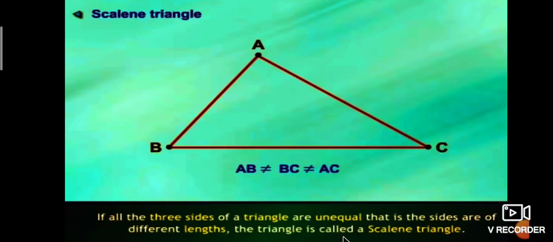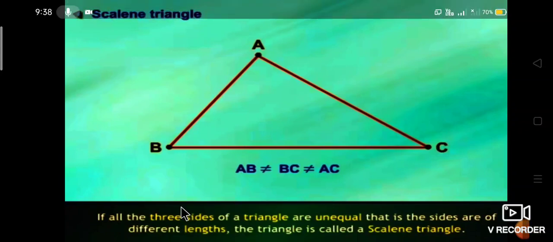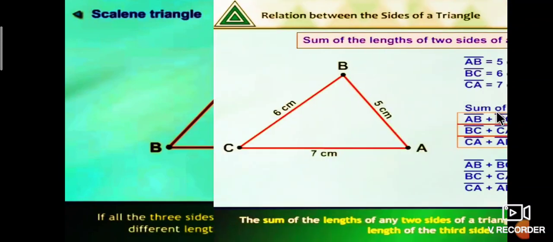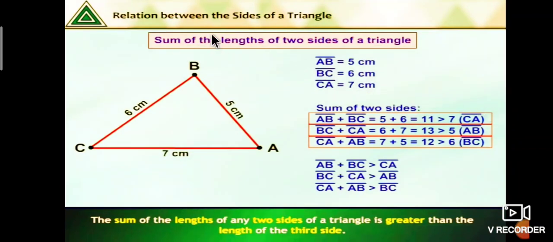In a triangle, all three sides have unequal lengths. Those are all having different lengths. Such a triangle is called a scalene triangle. Okay, we have studied about the scalene triangle. Next, we shall move on to the relation between the sides of a triangle.